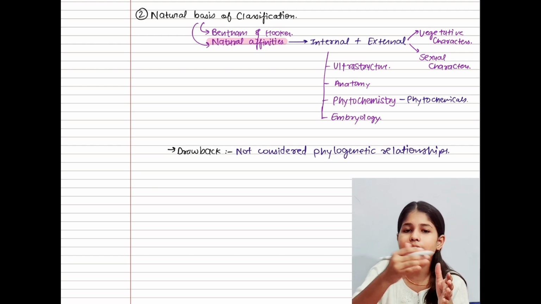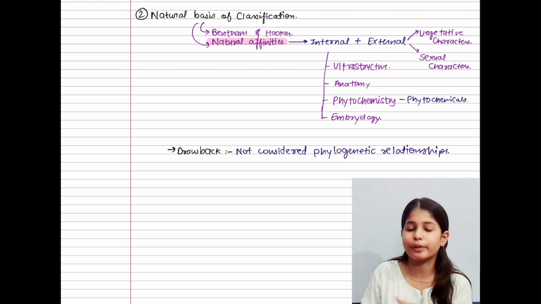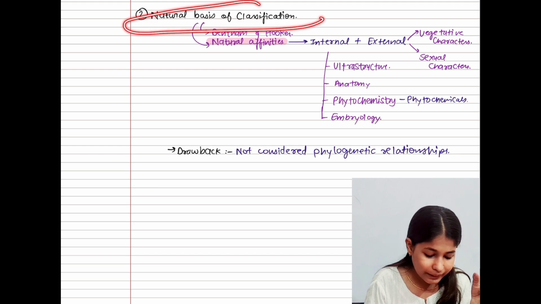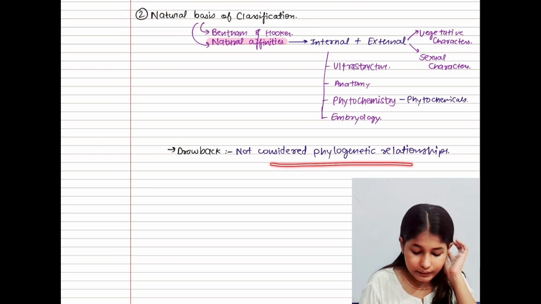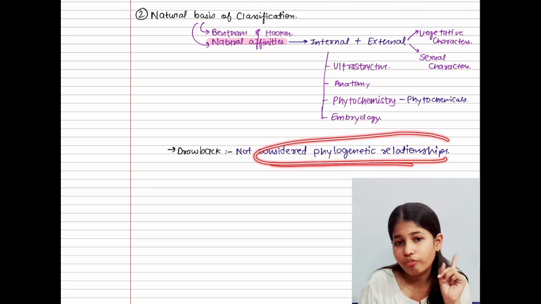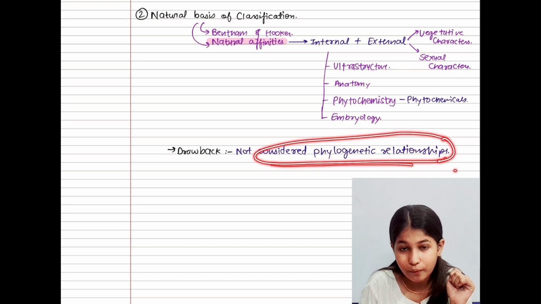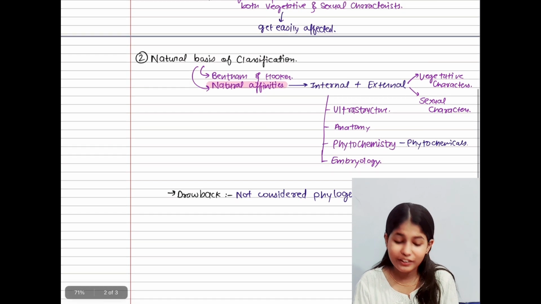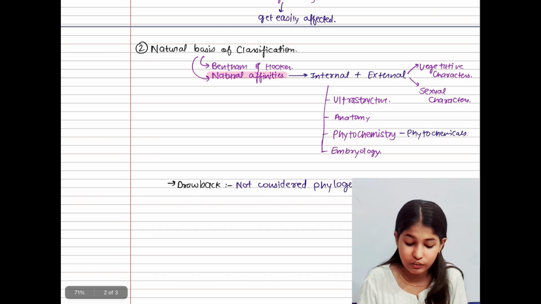It means he is going to check every aspect. But this basis of classification has lacked one thing, that is phylogenetic relationship, which was very important. And I hope you have understood what is the natural basis of classification.